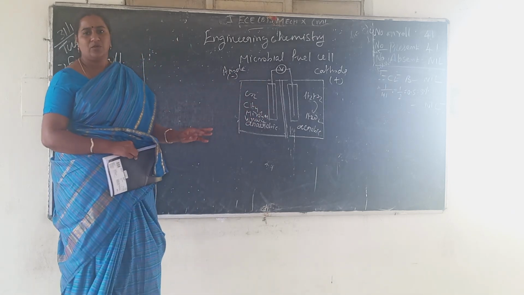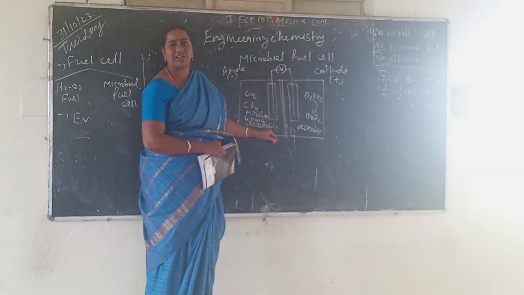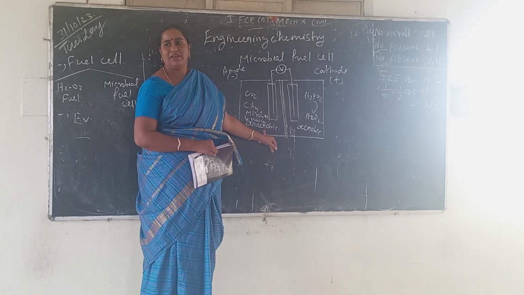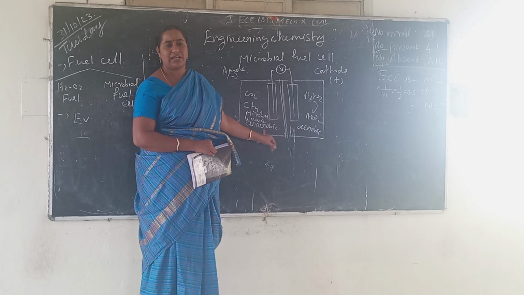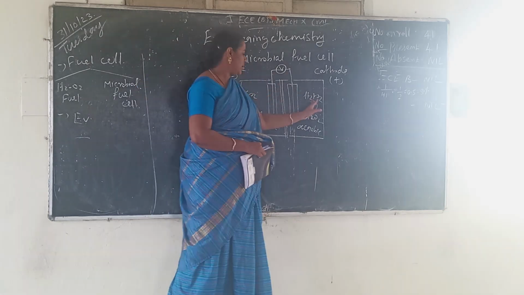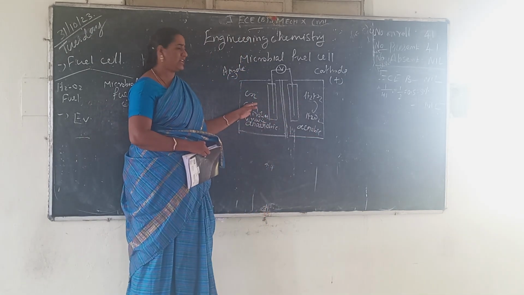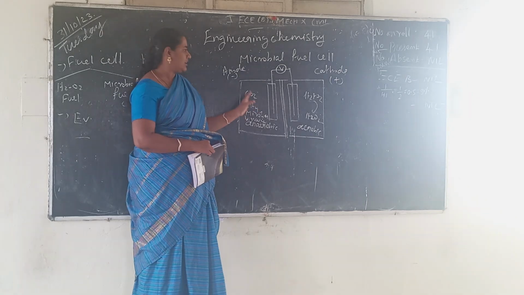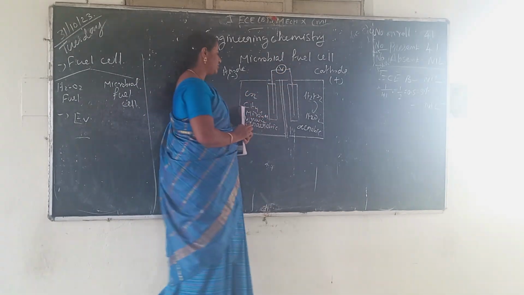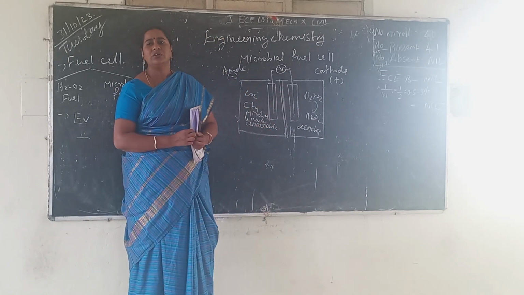Mainly in the anode compartment we keep an anaerobic condition. What is the meaning of anaerobic? Without air. Okay, without air is called anaerobic. In the cathode compartment we must maintain the aerobic condition. So here the oxidation occurs. Electrons will be transferred through the external circuit and ions are transferred using the semi-permeable membrane from anode to cathode.